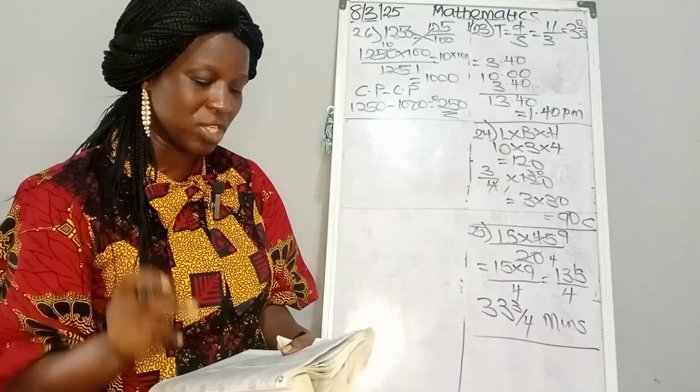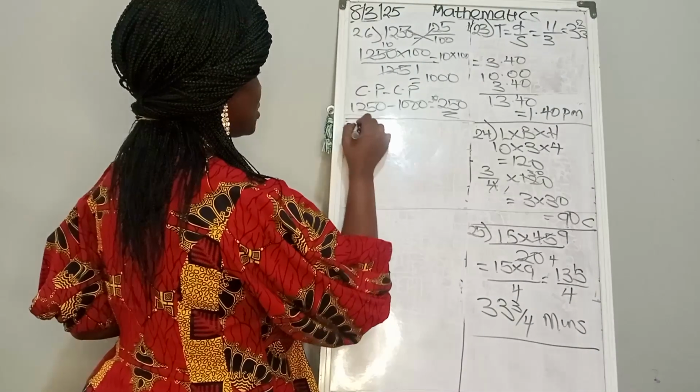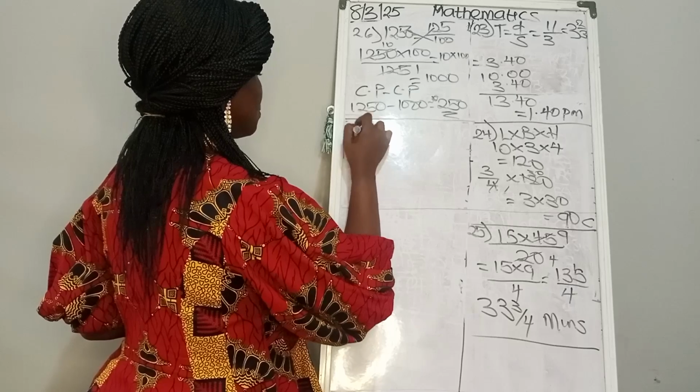Number 27. They said, Jones is now twice as old as he was 5 years ago. Let's interpret the question.